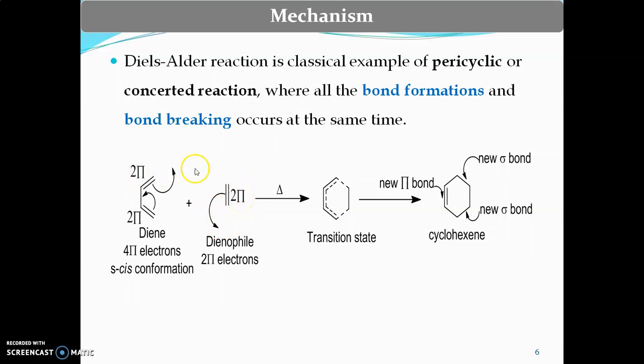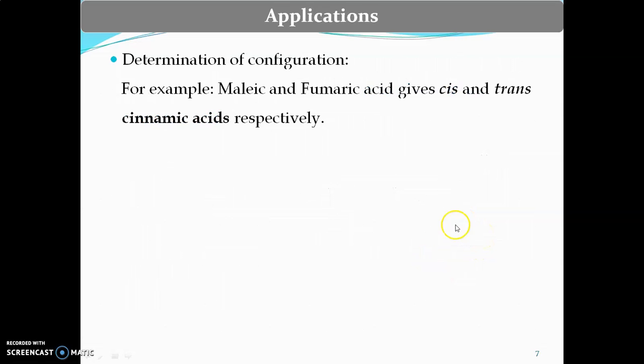In a Diels-Alder reaction, there is simultaneous breaking of 3 pi bonds and formation of 1 new pi bond and 2 new sigma bonds to generate a cyclohexene. Application. As this reaction proceeds through diastereoselectivity and enantioselectivity, it is useful to determine the configuration of the dienophile.